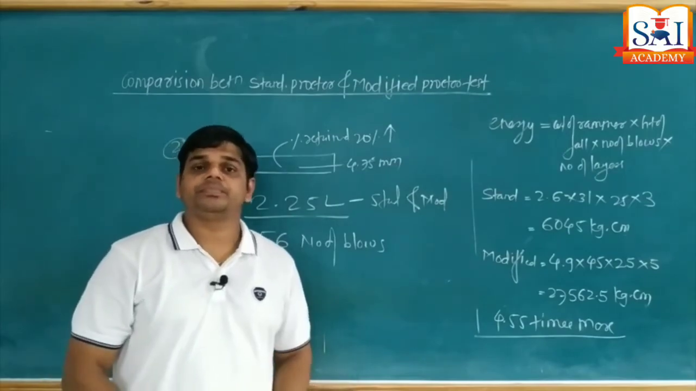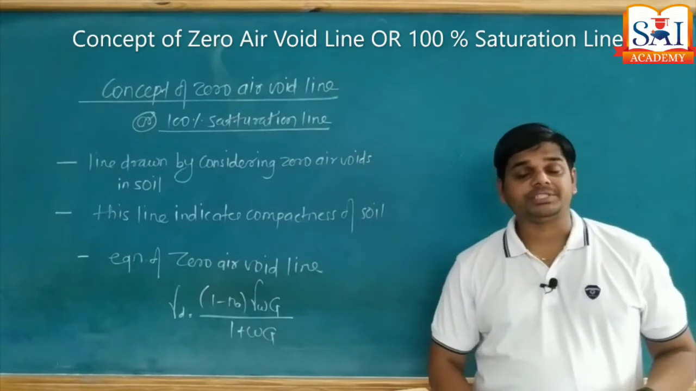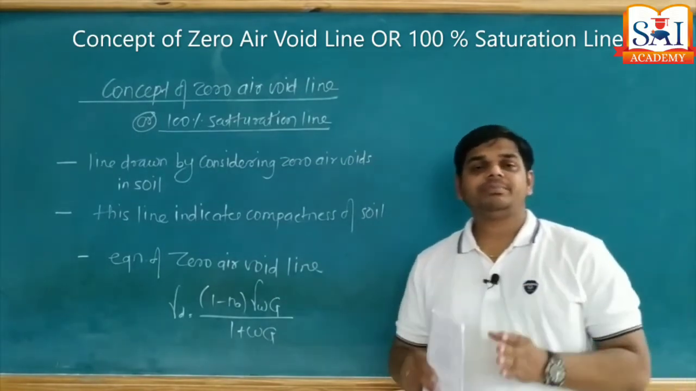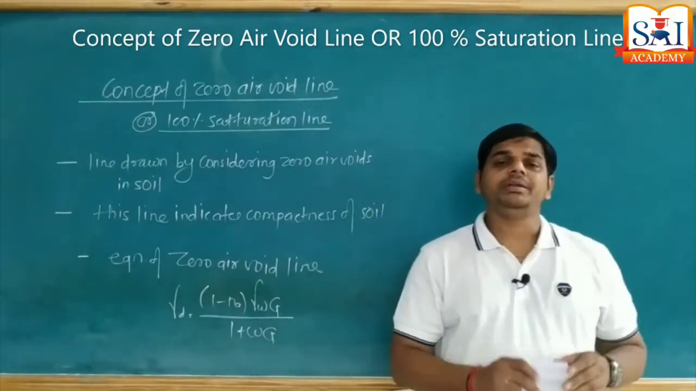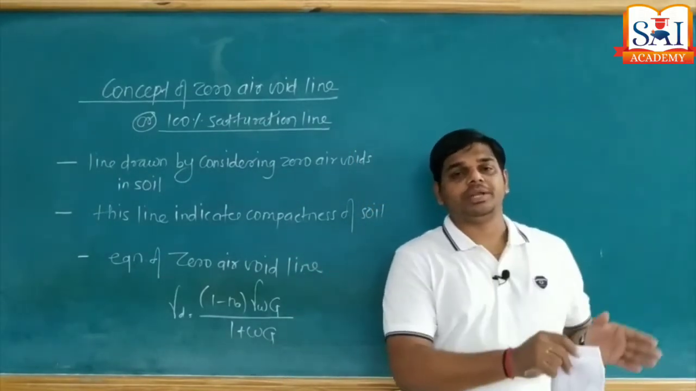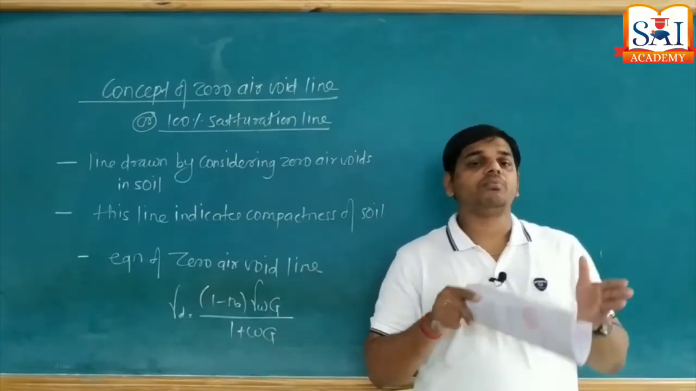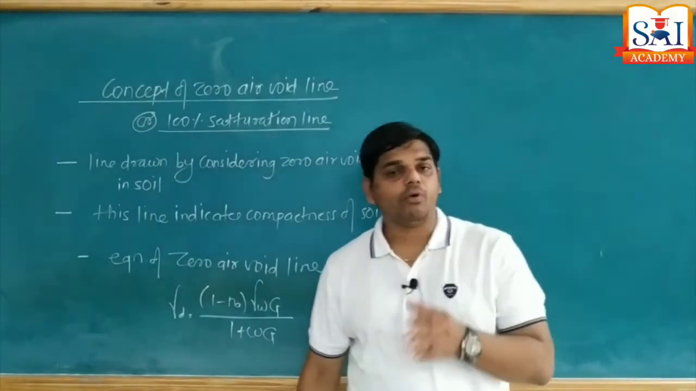Okay, let's begin the concept of zero air void line, which is also known as the 100% saturation line. What is meant by 100% saturation? In a soil mass, void and solid, both components are present. Okay, so volume of void is a combination of volume of air and volume of water.